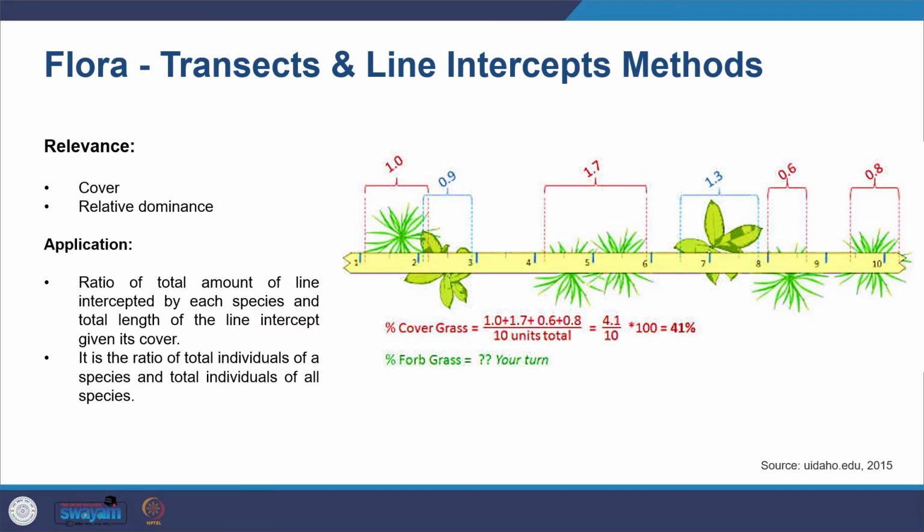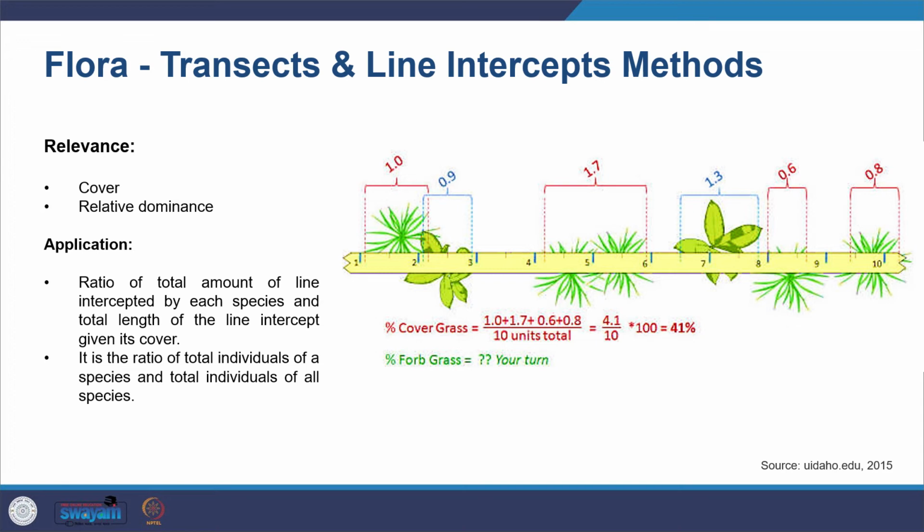You have certain guidelines on what plot sizes you have to use for what kinds of plants. So you can see here from the list. The other type is the transects and line intercept methods. For this, like you can see in the diagram, you have one straight line drawn, and whatever comes within that, you make note of that. So you look at what is the cover, what is the dominance.